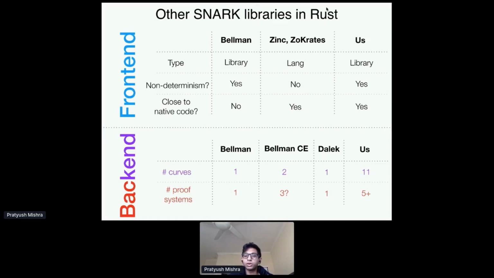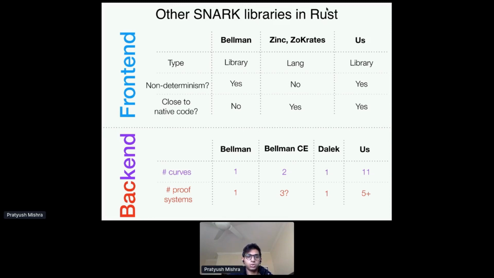And this is exactly what ZoKrates is actually doing. ZoKrates, for example, has a backend which uses an old version of our code, back when it was still, I guess, called zkSNARK. And they use it to implement Groth-Maller 17 support inside the library. And the nice thing is that when they want to add support, for example, for something like Marlin, they would just have to add maybe a couple of lines of code in their code base, and they could take advantage of our Marlin implementation for free, right?